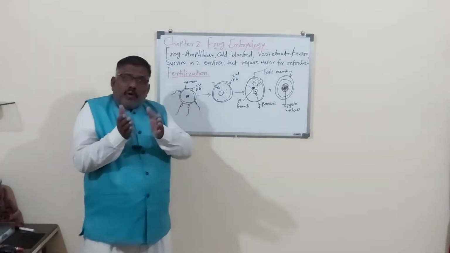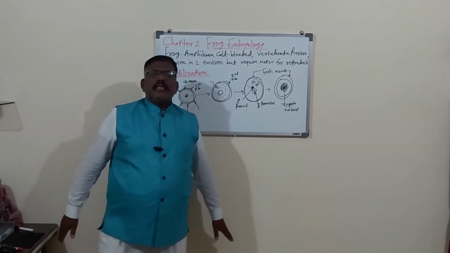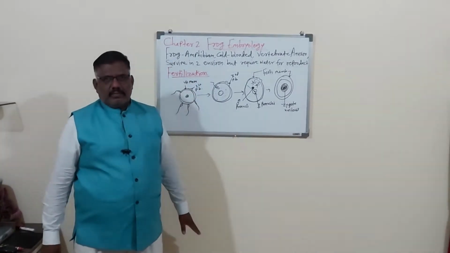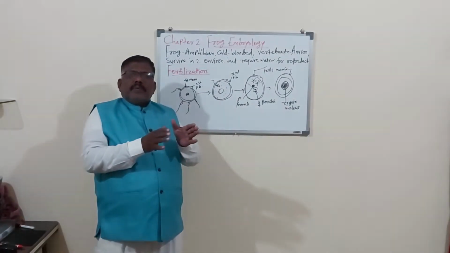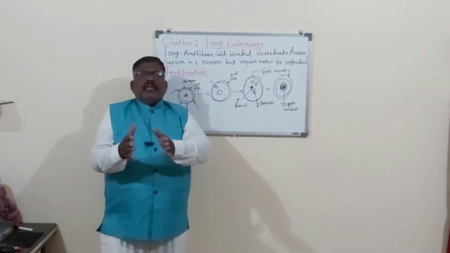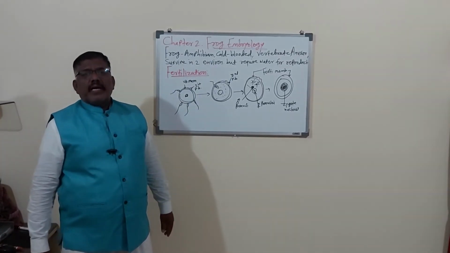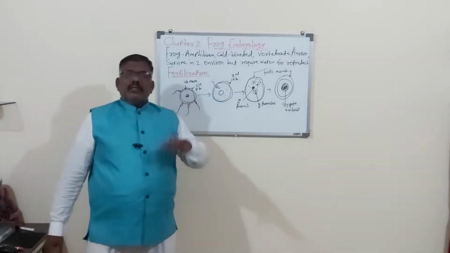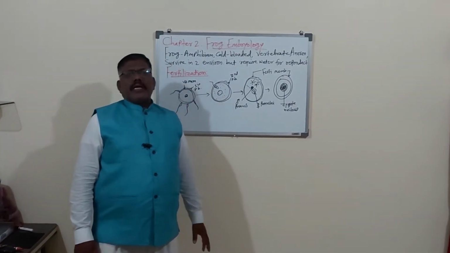That zygote formation inside the maternal body is called internal fertilization. And if the zygote formation takes place outside the female animal body, it is always in the water. So that is called external fertilization. So in frog, there is external type of fertilization.